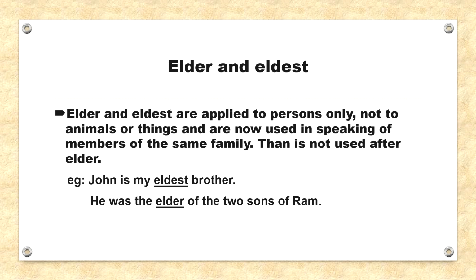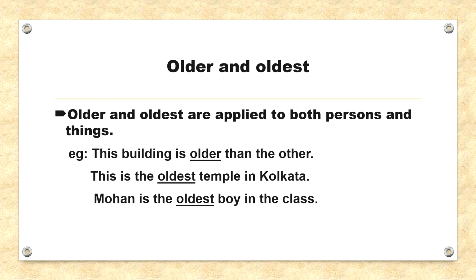Now, moving on, elder and eldest. So, elder basically means of earlier birth. Elder and eldest are applied to persons only, not to animals or things, and are now used in speaking of members of the same family. So, keep this in mind, it is used for members of the same family. And one more important thing, "than" is not used after elder. So, for example, John is my eldest brother. He was the elder of the two sons of Ram.